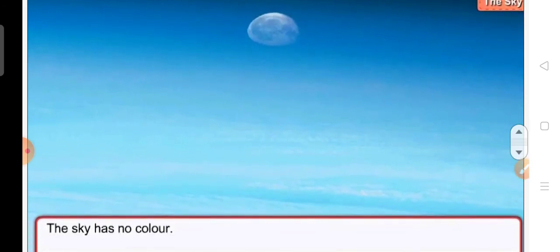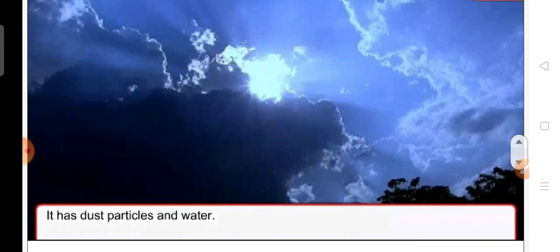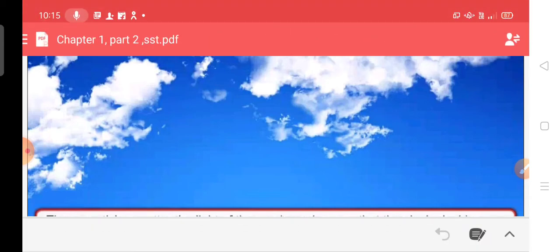It has dust particles and water in it. These particles scatter the light of the sun in such a way that the sky looks blue to us.